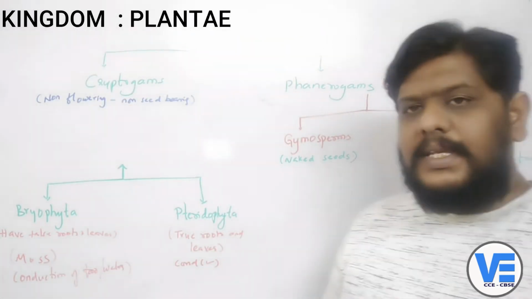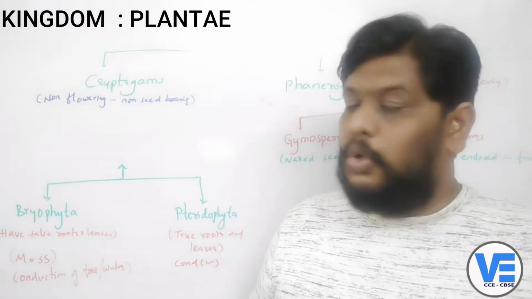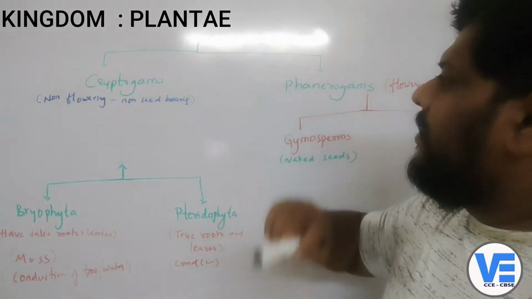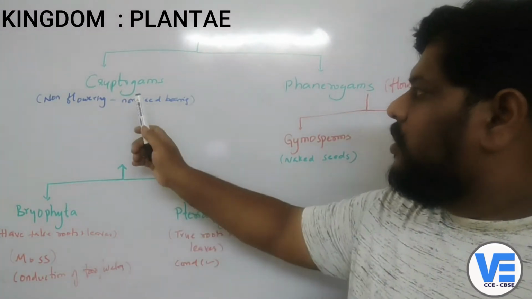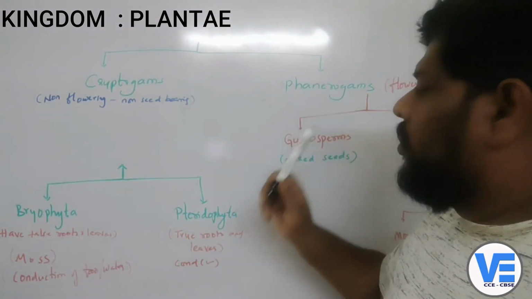Now we'll see how these plants are classified into different groups. As we have discussed earlier, the plant kingdom is divided into two groups: the cryptogams and the phanerogams.